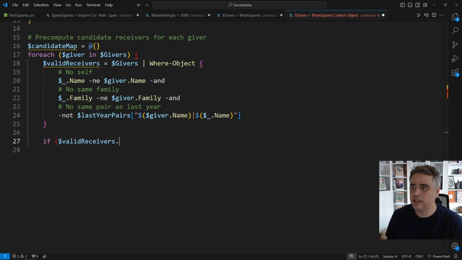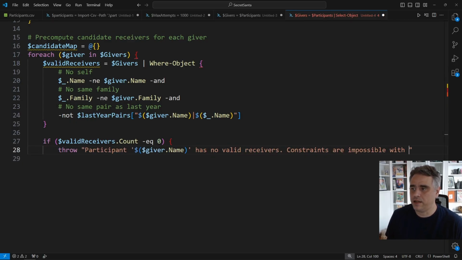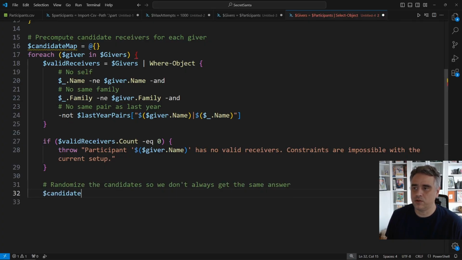However, we now need to check if we've accidentally over-constrained somebody. If our valid receiver count is 0, that means this poor soul has no legal options under any of the rules that we defined. At that point, the entire problem is impossible. So we throw a clear error, rather than quietly generating a broken Secret Santa. If we do have valid options, then we randomize them with Get-Random so the order is different on each run.